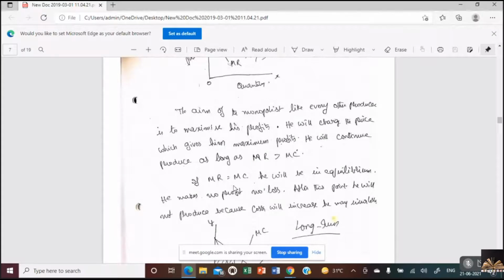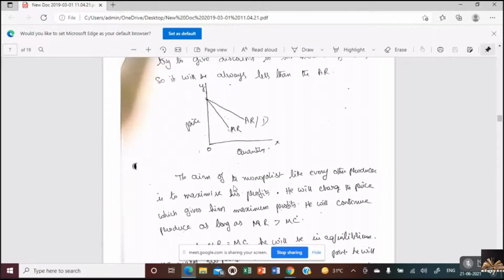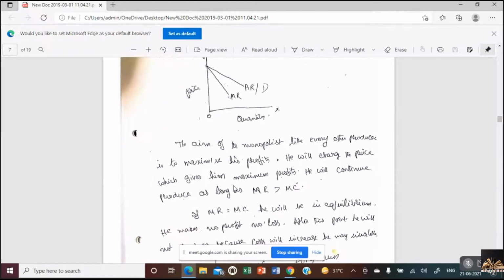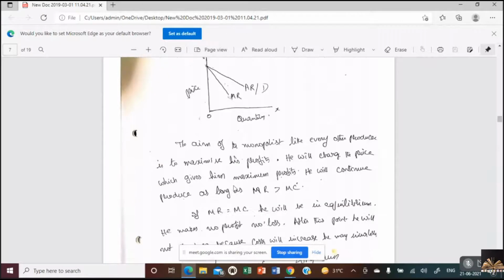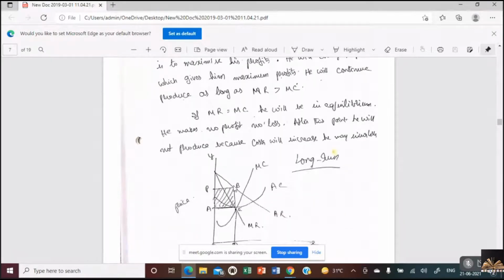The aim of the monopolist is always to maximize his profits. If he wants to sell one more unit, he has to reduce the price. So this is the first point: the AR curve is downward sloping and the MR curve is below the AR curve. But in the case of perfect competition, it is a straight line, isn't it? Parallel to the x-axis. Why? Because the market decides the price. Here the monopolist decides the price.